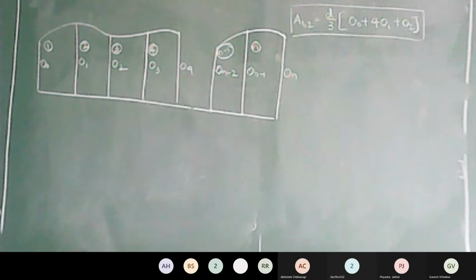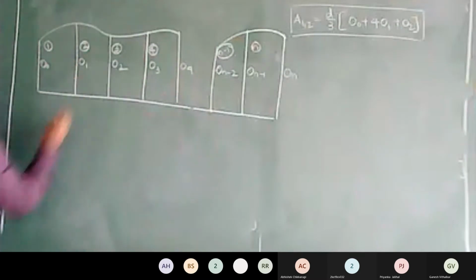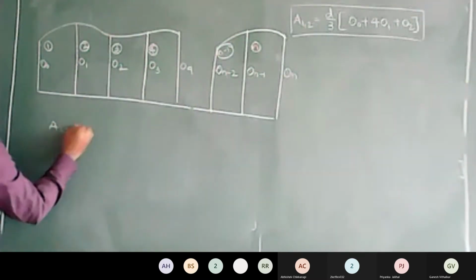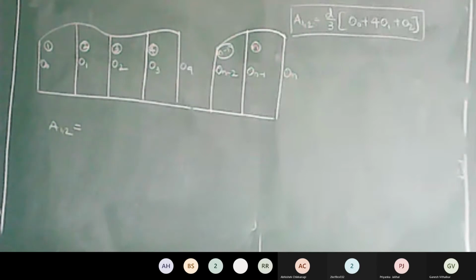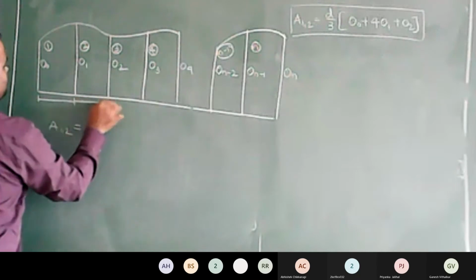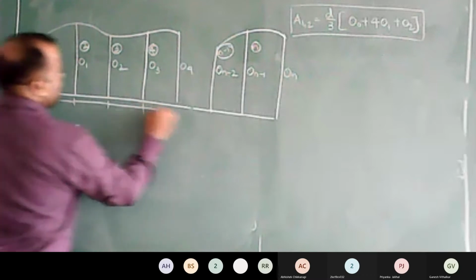Right? Now, what will be the area of the first 2 strips? Can anyone tell me? What's the area of the first 2 strips? Of course, all the segments have equal width d.